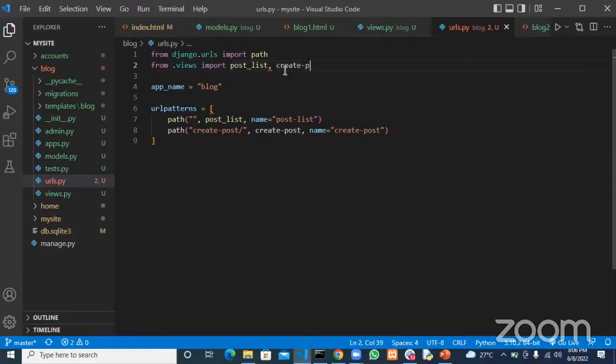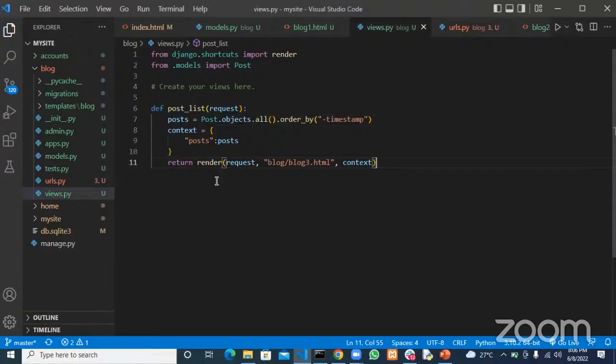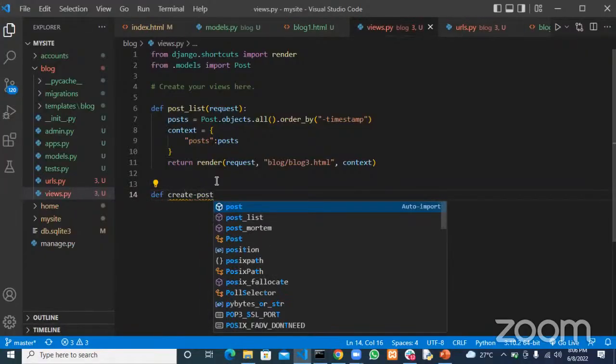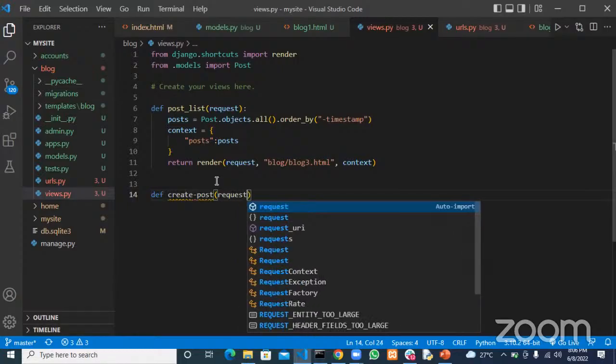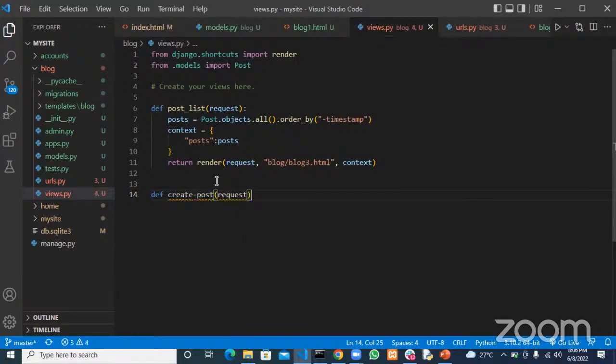Create post. Okay, so we import it as well, and then we come here and we make a view for create post. Okay, and this view takes in request, the create post, and this will be request. And so I think we are having an issue there. Let's see what is happening.